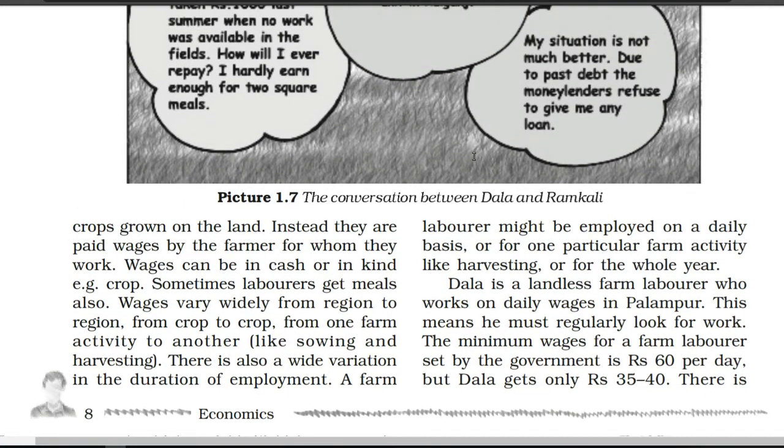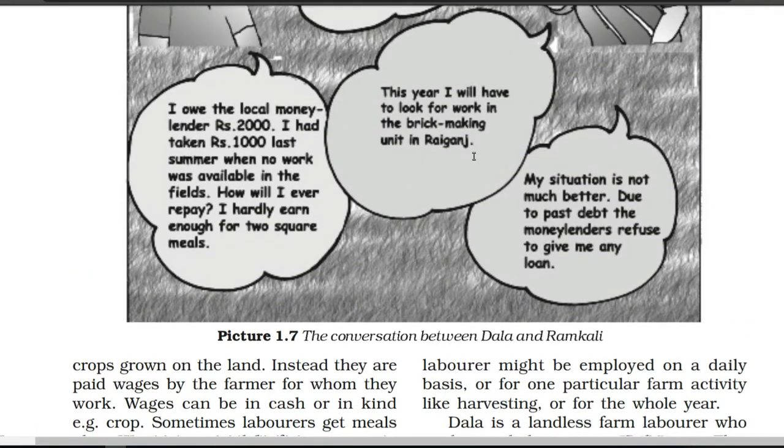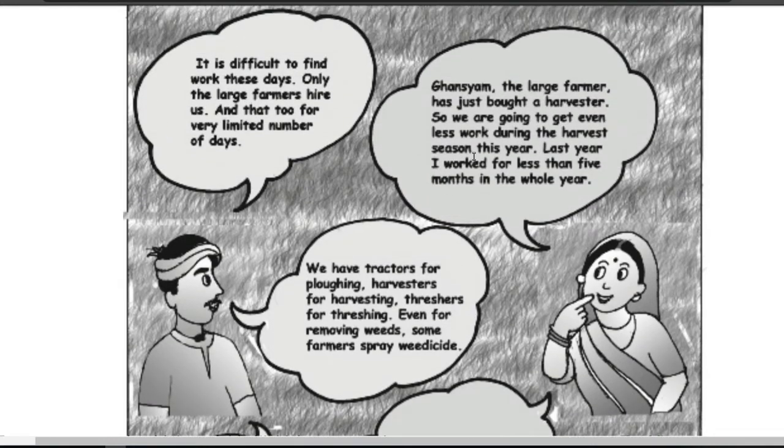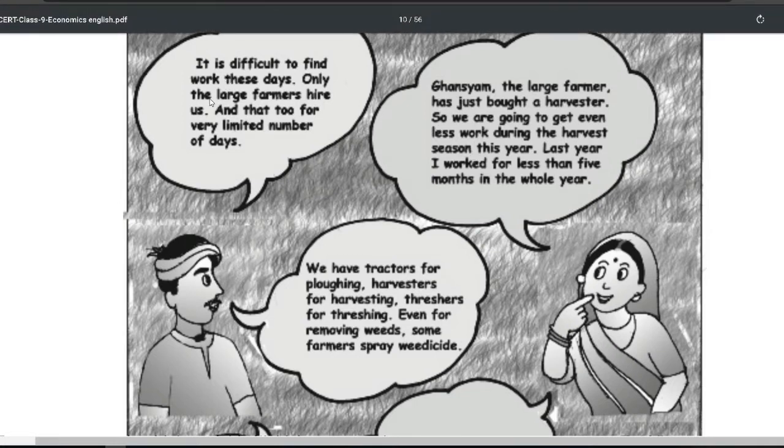So let's see the discussion. Here, both of them are discussing with each other their problems, what kind of problems they were facing in their life related to agriculture, because they are both farm laborers and they don't have any piece of land, or maybe if they have, of course there's a problem of money. Let's see what is the story of Dala and Ramkali and what is their problem. Let's start. First we are going to read the Dala story, and then we are going to continue with the Ramkali story.